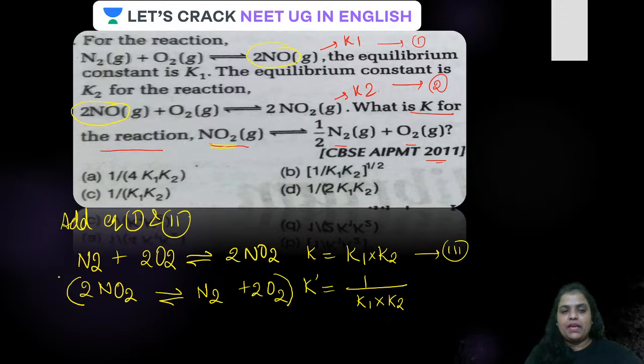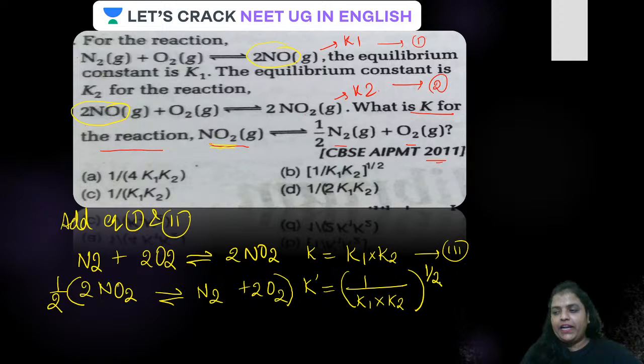Multiply this by 1 by 2. Is that clear? Multiply this by 1 by 2. And K dash is going to become this raised to the power the number to which it has been multiplied.